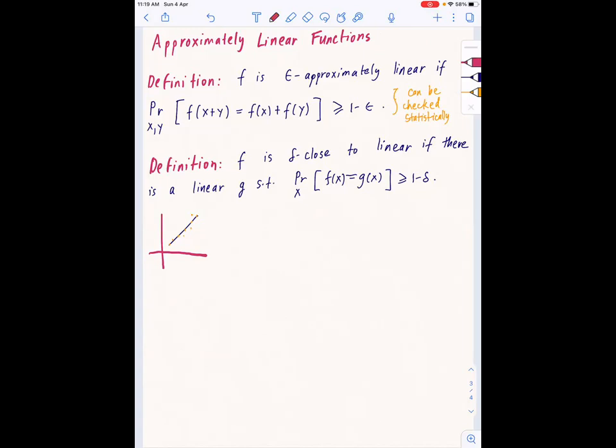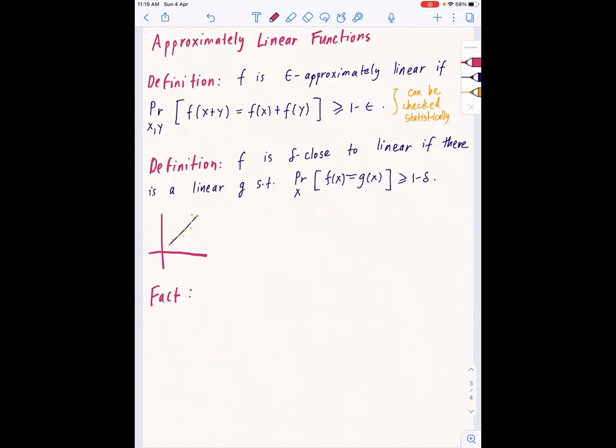Now let me say one fact. Firstly, is it true that if f is delta close to a linear function, then f is to a good degree approximately linear? That is of course true: if f of x equals g of x for a large proportion of inputs, then even for a large proportion of inputs x comma y, f of x plus y equals f of x plus f of y. So let me just say that.